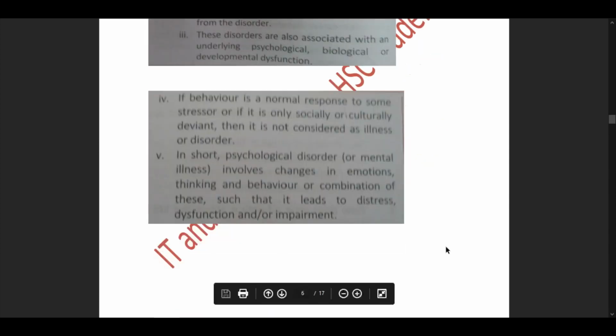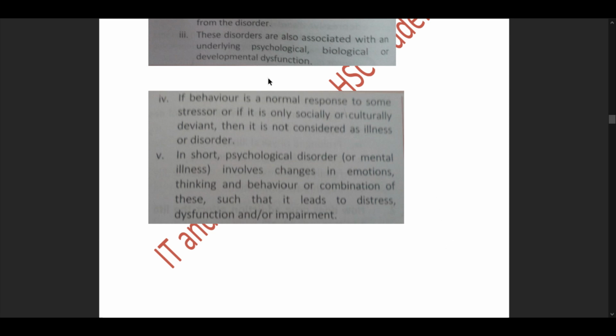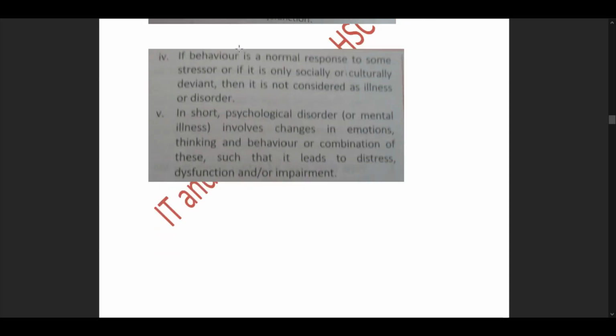So again, I'll repeat that I'm reading these out because I've already explained these topics in the videos, and for this part, I am assuming that you have already gone through the chapter. So then we move forward to pointer number four. If the behavior is a normal response to some stressors, or if it is only socially or culturally deviant, then it is not considered as illness or disorder. Pointer number five. In short, psychological disorder or mental illness involves changes in emotion, thinking and behavior or a combination of these such that it leads to distress, dysfunction and or impairment.